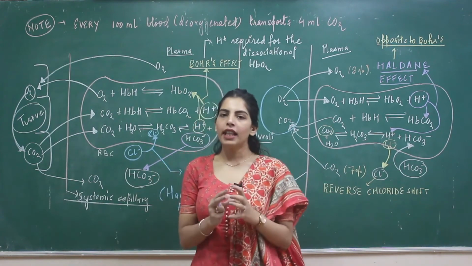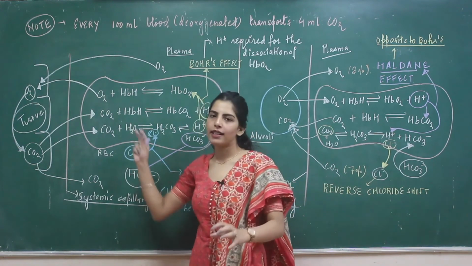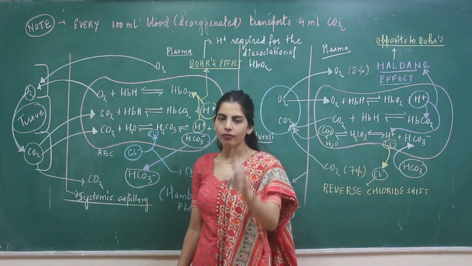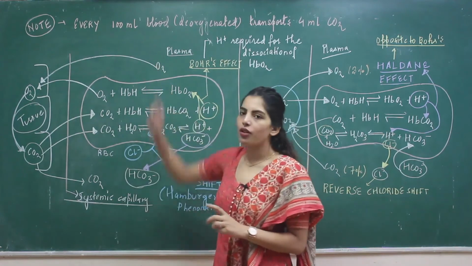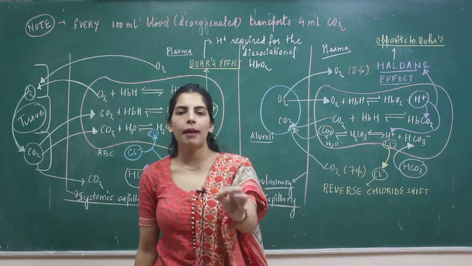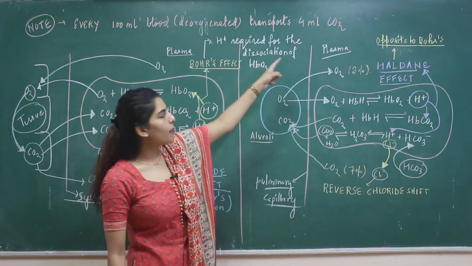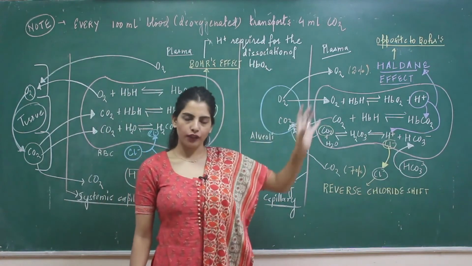Although this is not given in NCERT, just go through it once through this diagram. Also the transport will be again clear. Before that, just make a note that every 100 ml of your deoxygenated blood transports 4 ml of CO2. Just make a note of that.